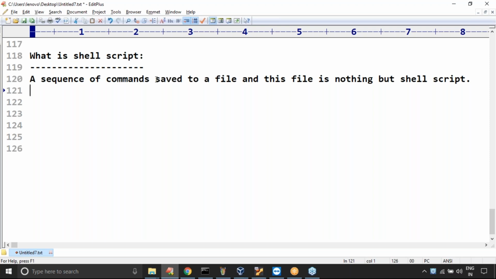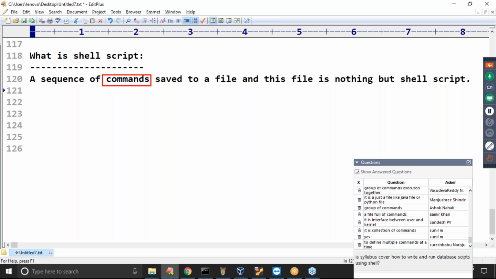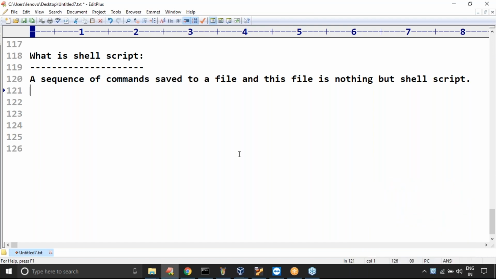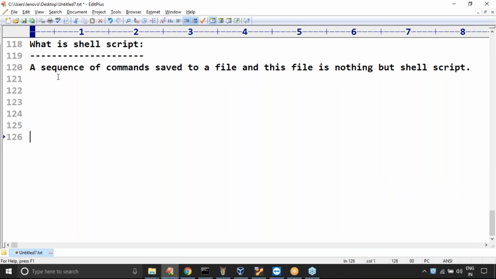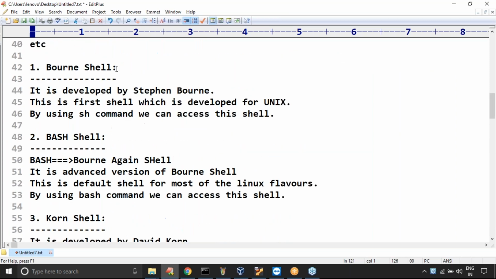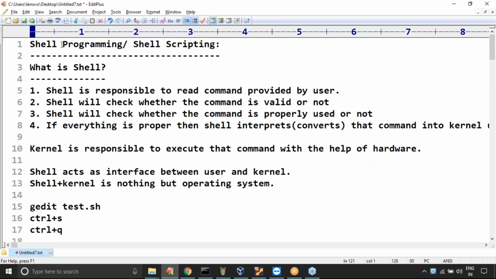Okay, now take very, very special care. Our shell script should contain only commands, correct, right? Respond. Does our shell script contain only commands? Observe carefully. Have you remembered, at the beginning, whenever I started this, shell programming, shell programming, or shell scripting?